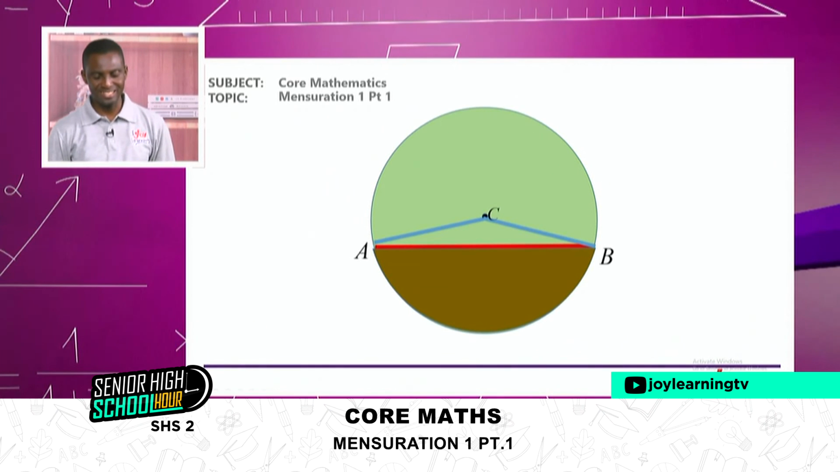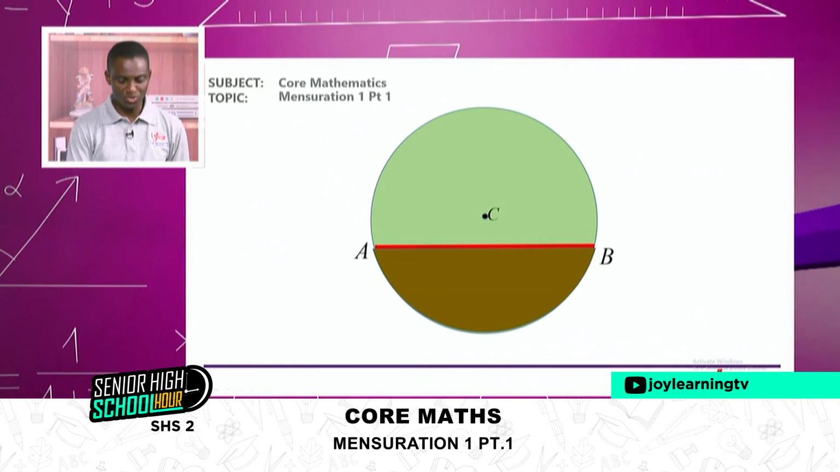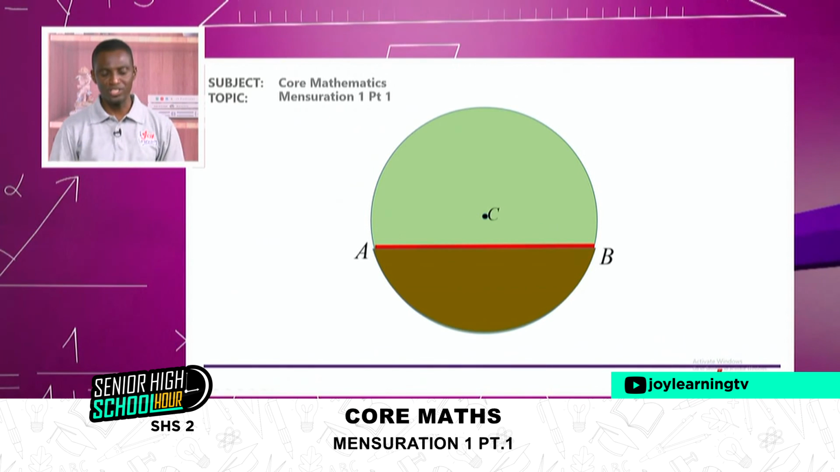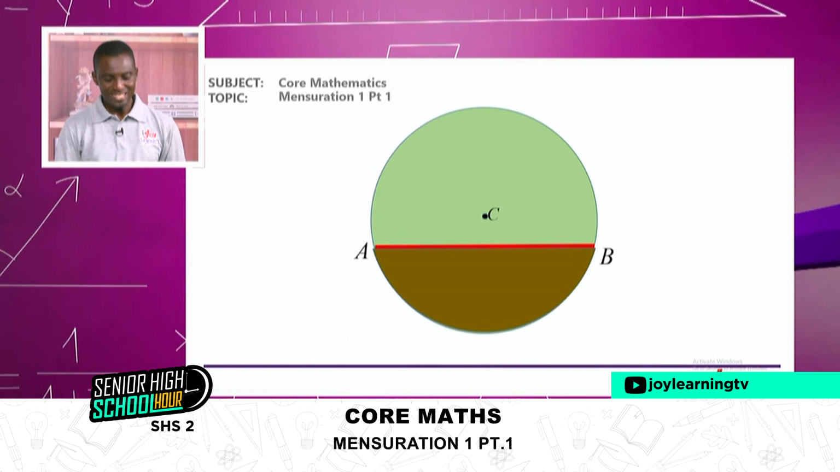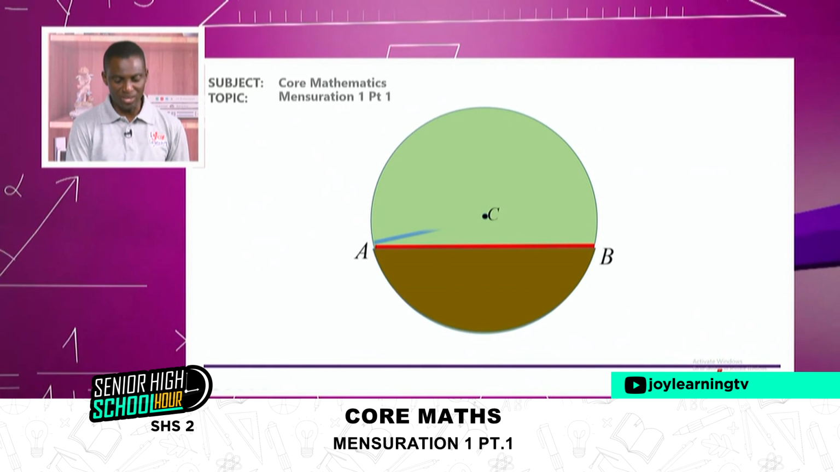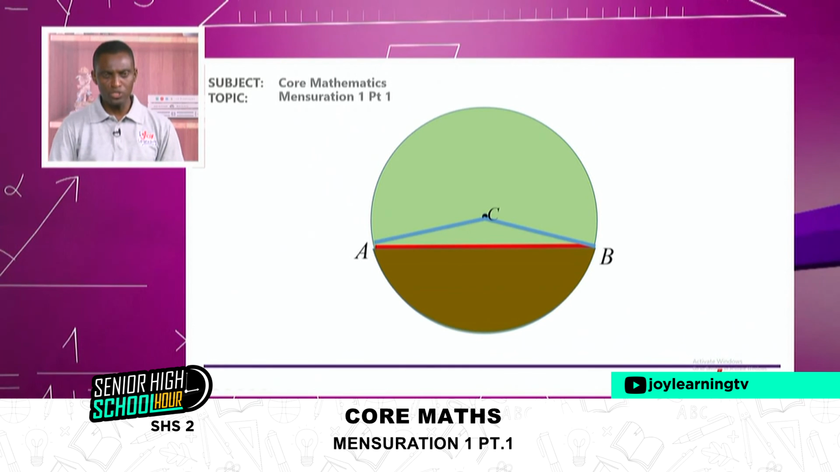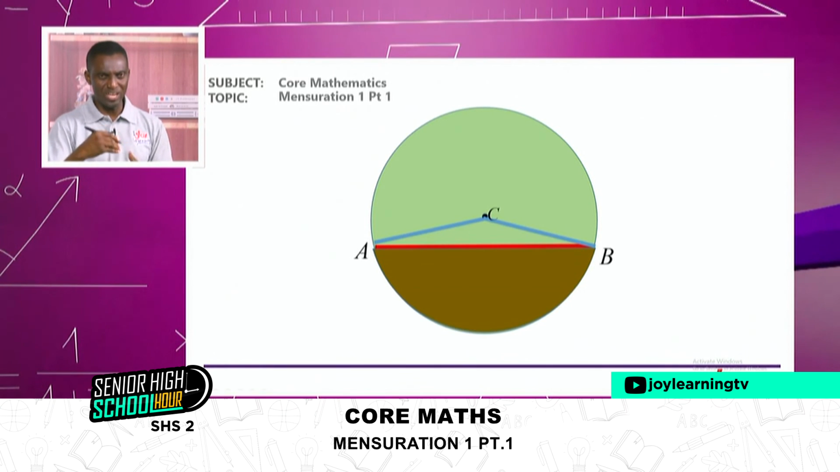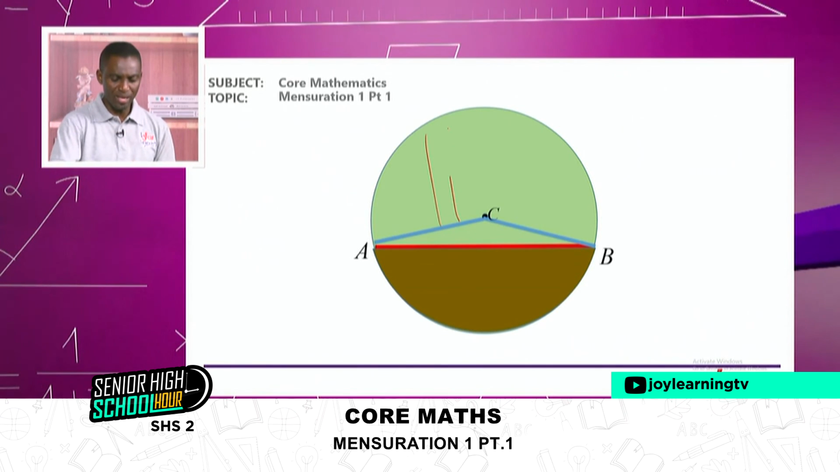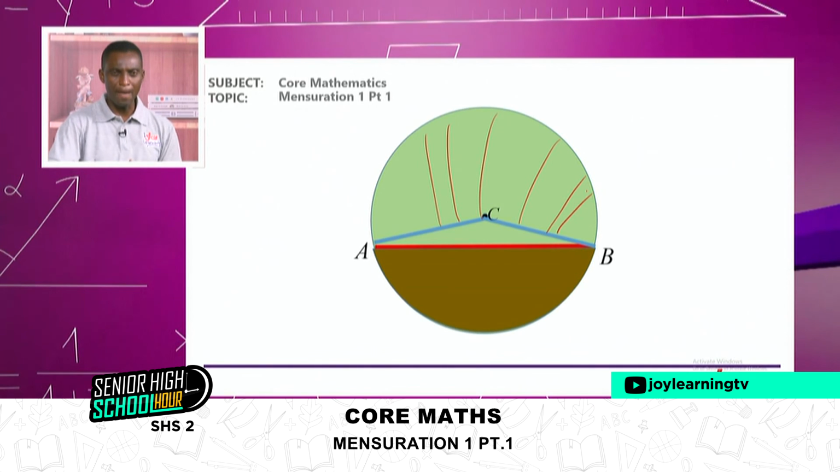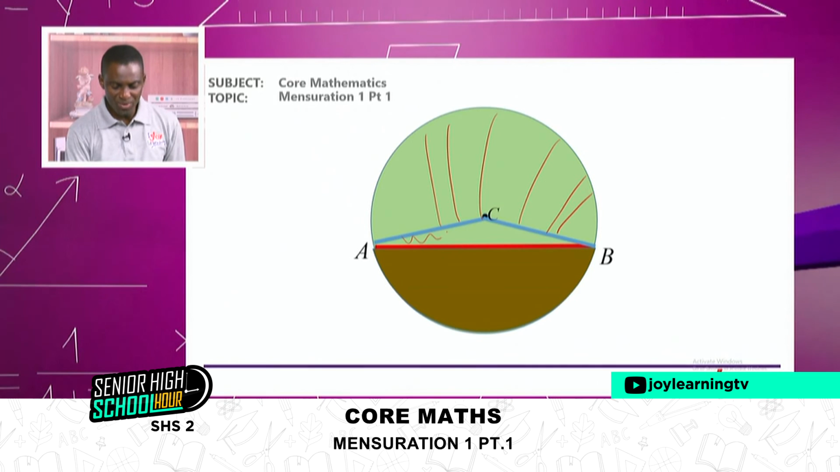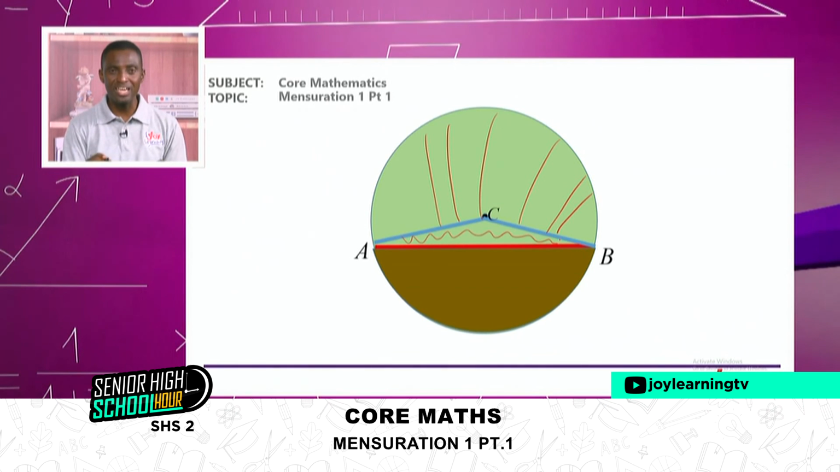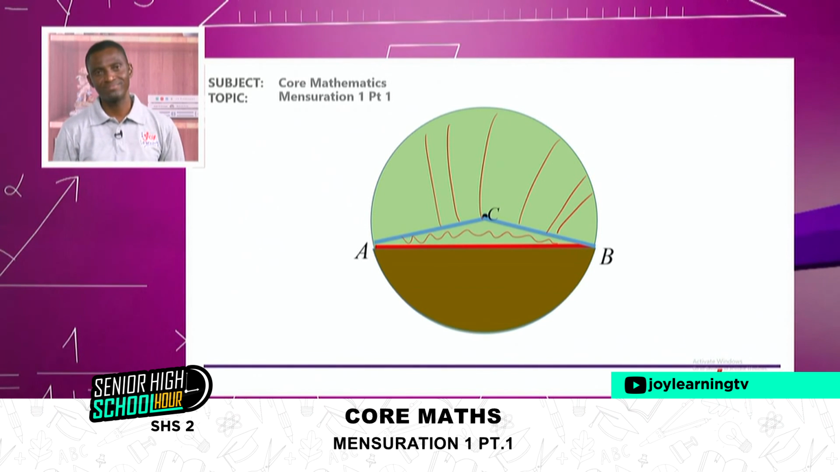What I'm saying is that without this triangle, the green portion of this area is called the major segment. The moment I draw this triangle, the triangle splits that segment into two areas, where the area up here becomes a major sector. And then the small green area here also becomes the area of a triangle.